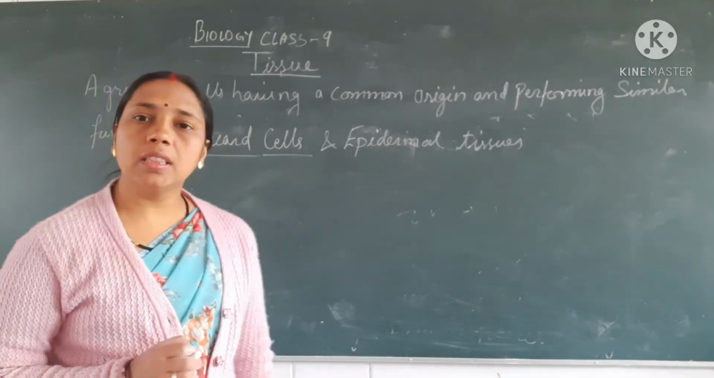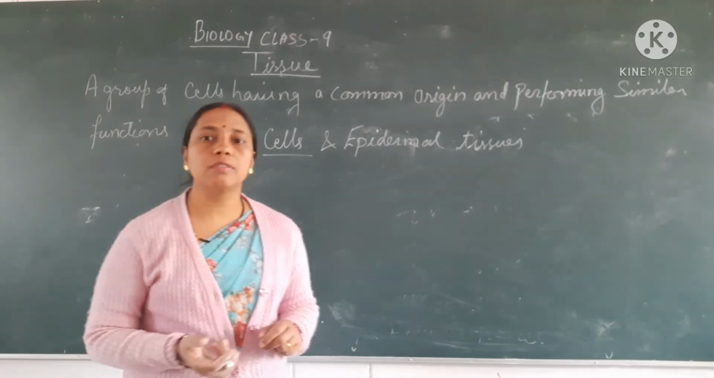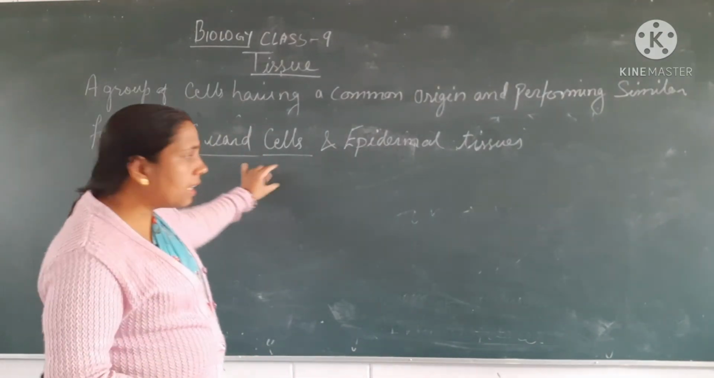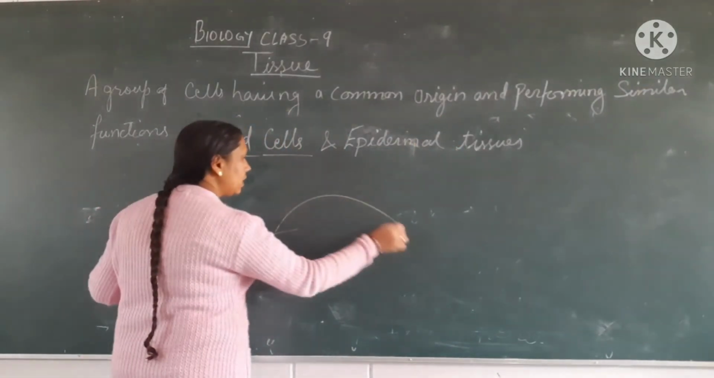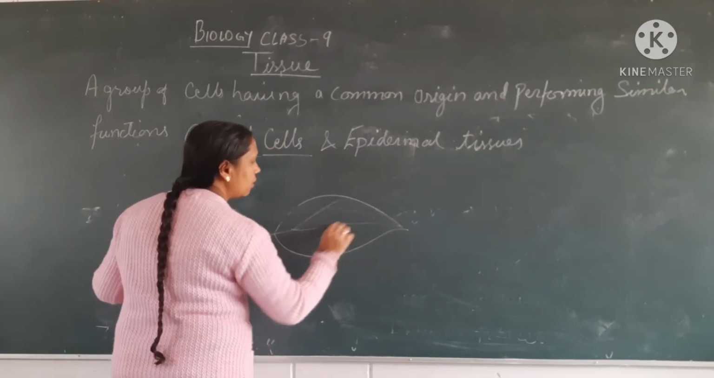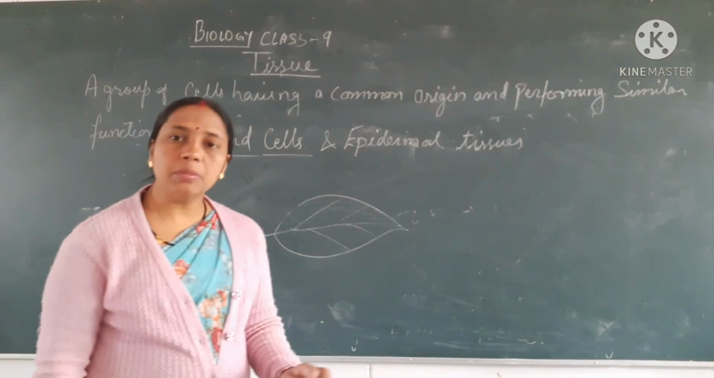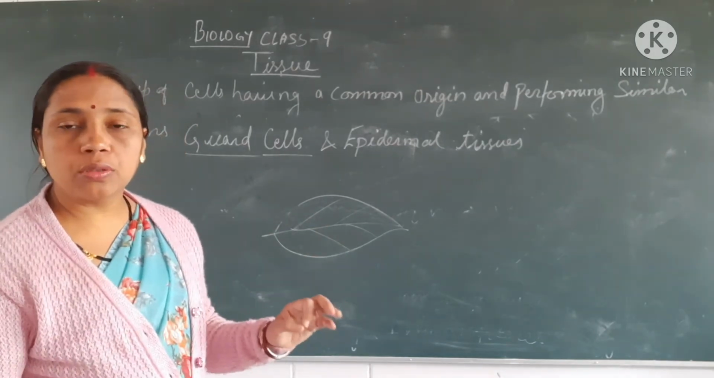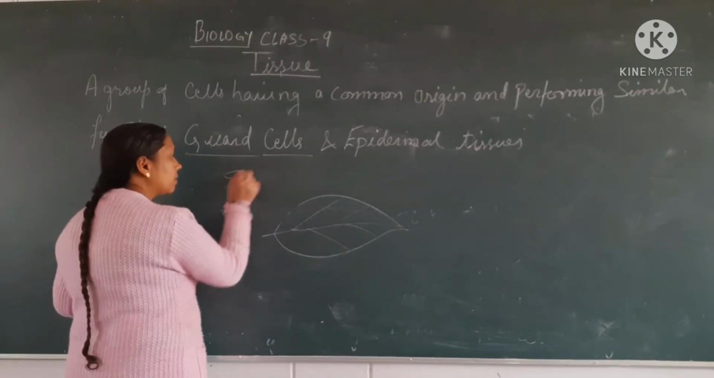Now we are going to deal with the special mechanism which is present in the plant which helps in protection of the plant. Okay, these are done with the help of guard cells and epidermal tissues. Okay, epidermal tissues are found in the uppermost layer of the leaf. Okay, the upper layer of the leaf is known as epidermal tissue. That epidermal tissue contains guard cells. Okay, epidermal tissues contains guard cells. These are actually the stomata.